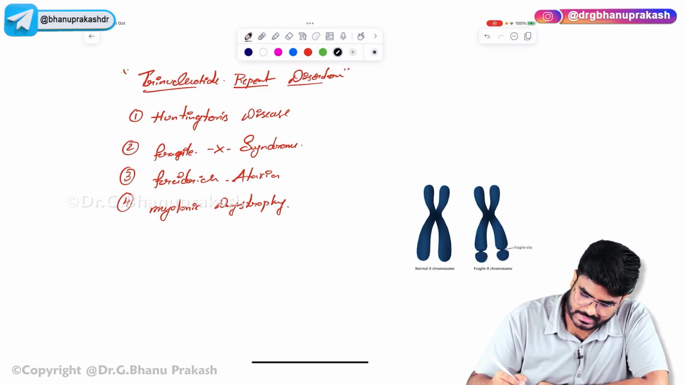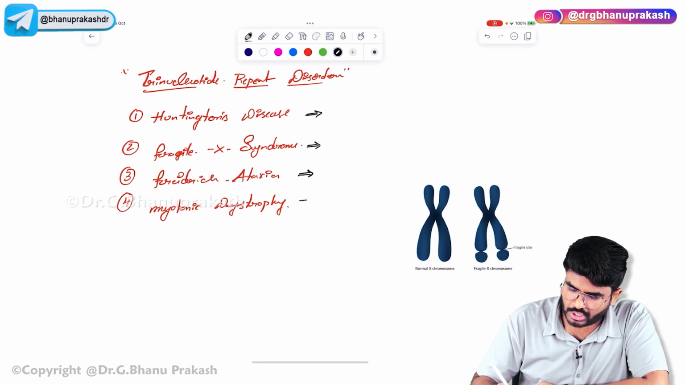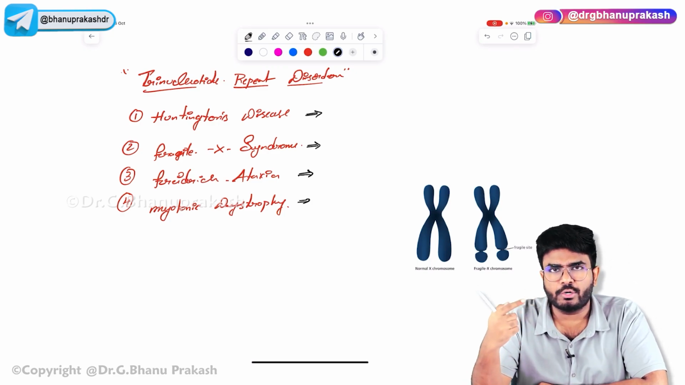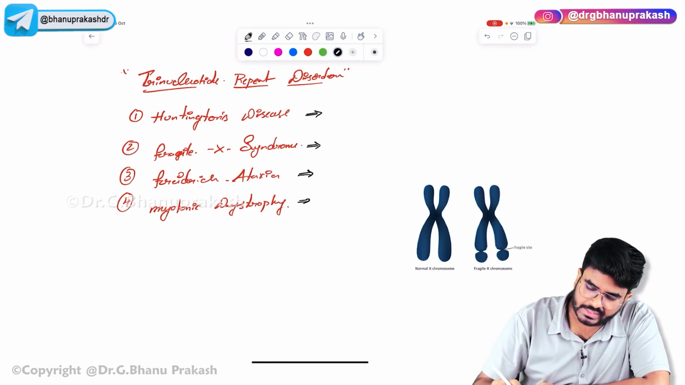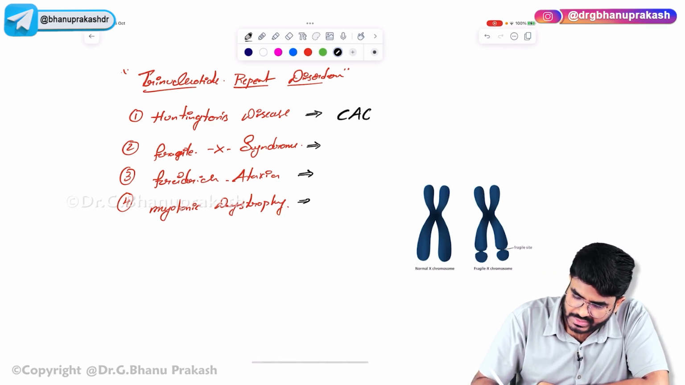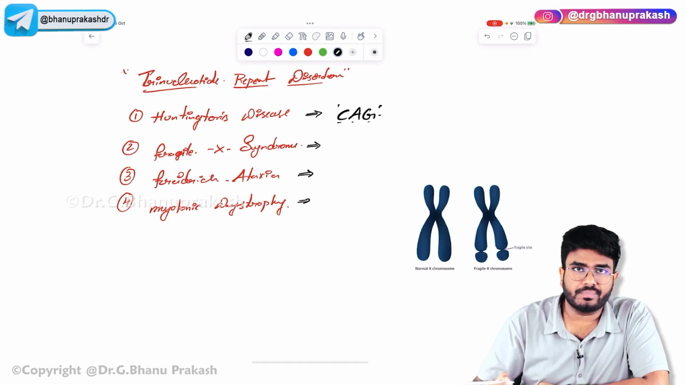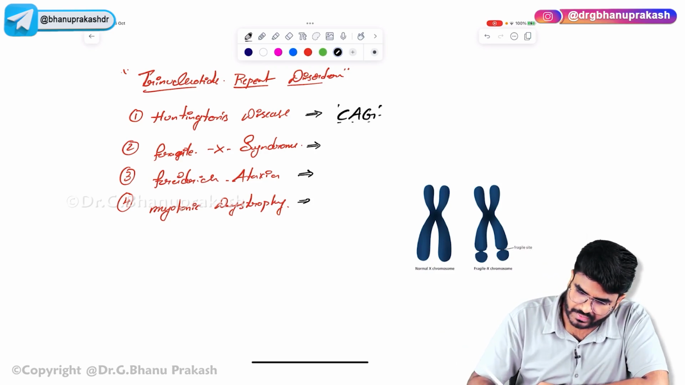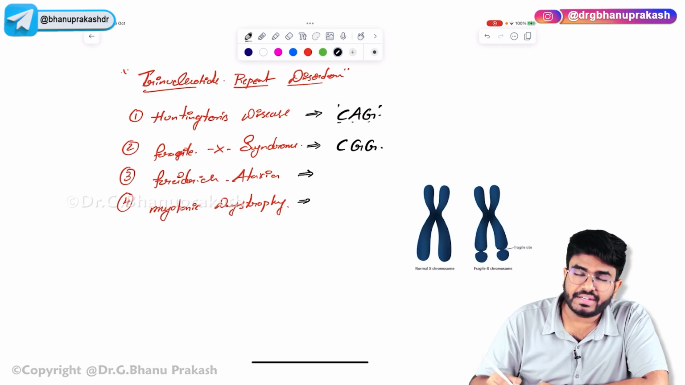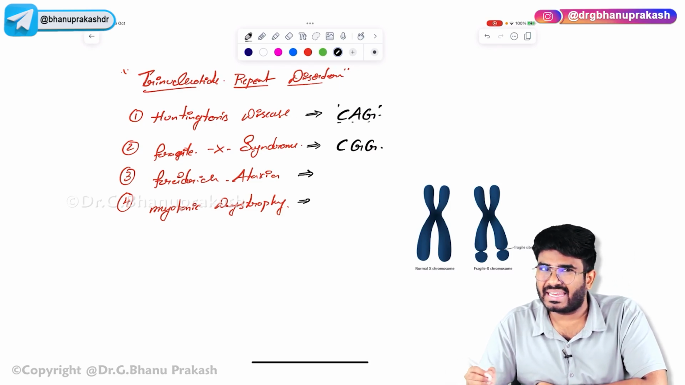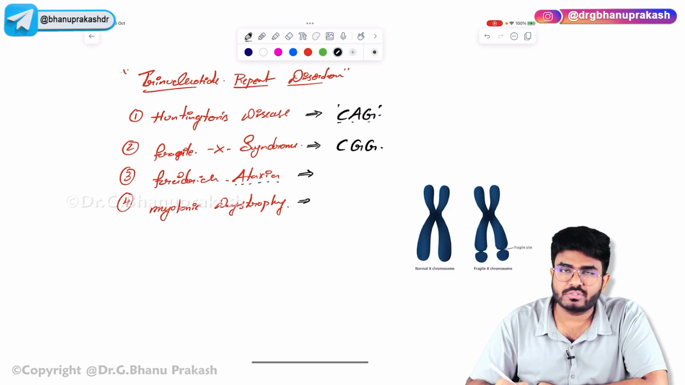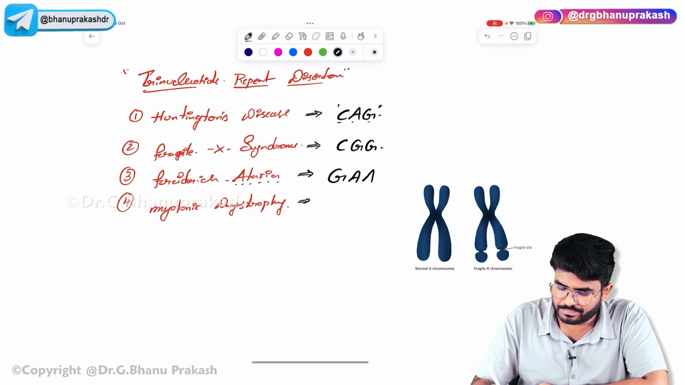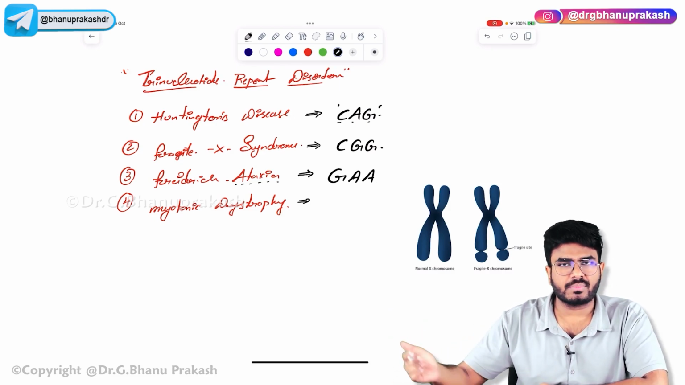You can ask me, what are the trinucleotides that are getting repeated in all these conditions? In all these conditions there is one trinucleotide which is getting repeated. In Huntington's disease the trinucleotide repeat is CAG, cytosine adenine guanine. It's the same trinucleotide, going to repeat many number of times. In Fragile X syndrome, it is CGG. In Friedreich ataxia, ataxia means gait abnormality, so I used to remember it like GAA, gait.